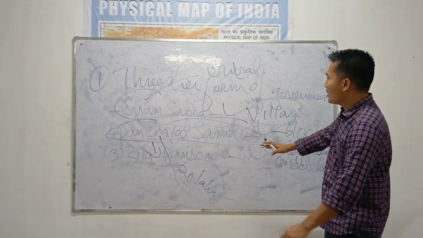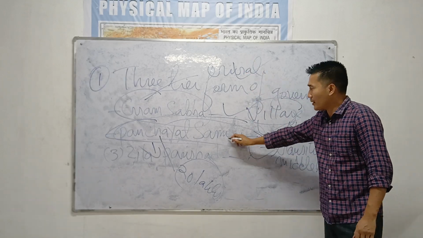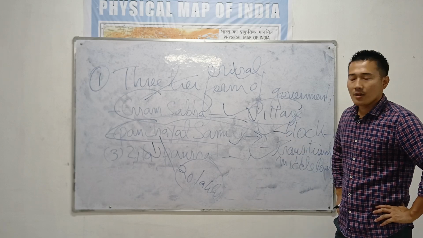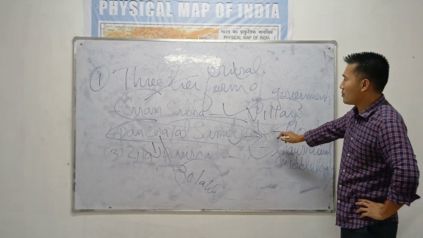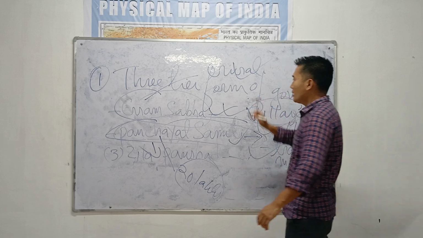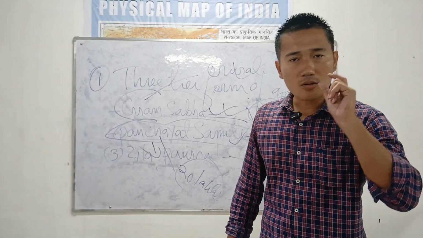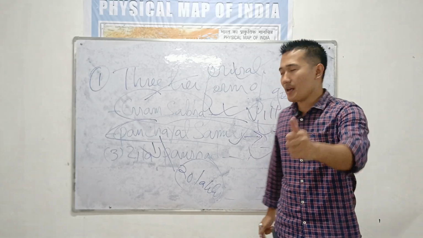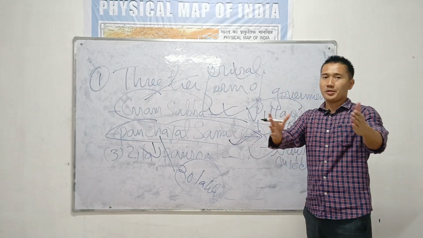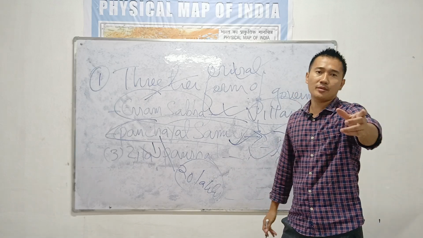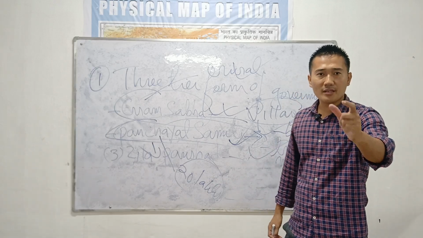So in some states you will find this government, but you will not find Panchayat Samiti if the population is less than 20 lakhs. Gram Sabha is the lowest form of the rural local self-government you will find in a village. Panchayat Samiti in a transitional area, more developed than a village, but less developed than a district. There you will find Panchayat Samiti.